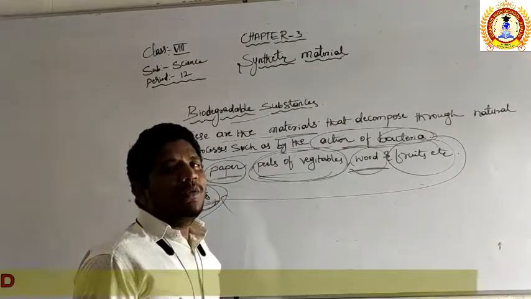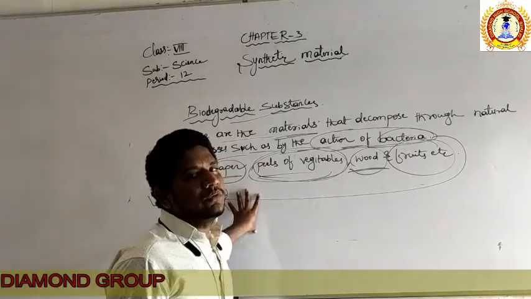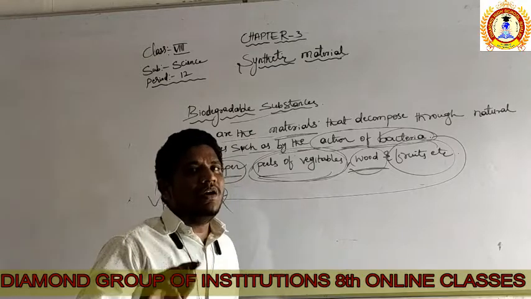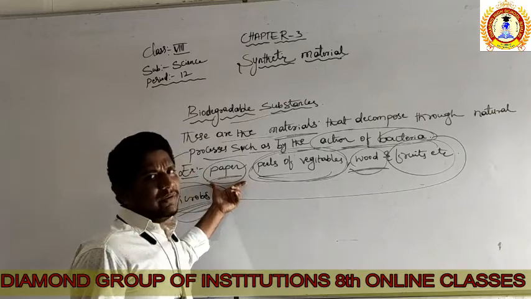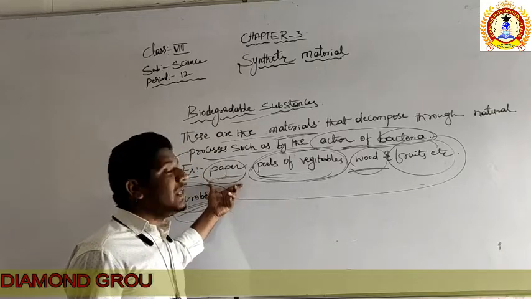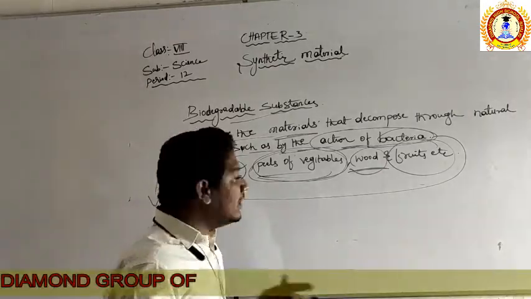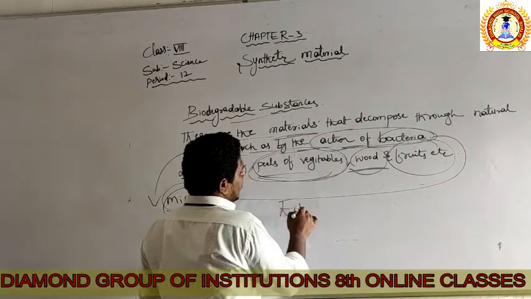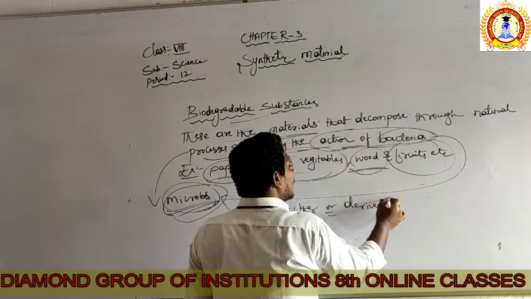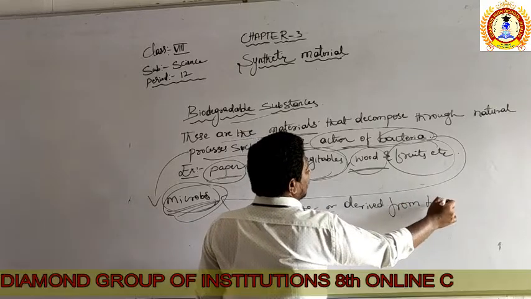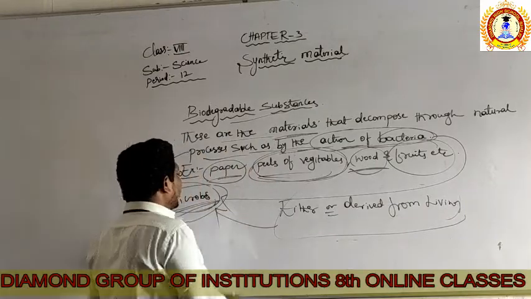They are not going to decompose by the action of the microbes. Only living things can be decomposed, right? Either they are living or they are derived from living creatures. Plastic is non-living, and paper is also non-living, but paper is taken from plants, and the plant is living. So either the material is living or derived from living things. They are all going to be decomposed by the help of the microorganisms.